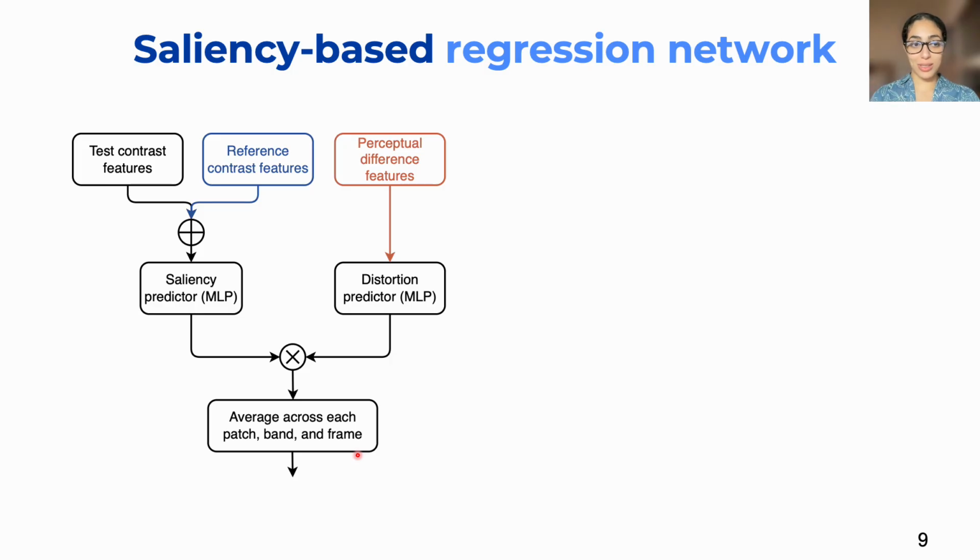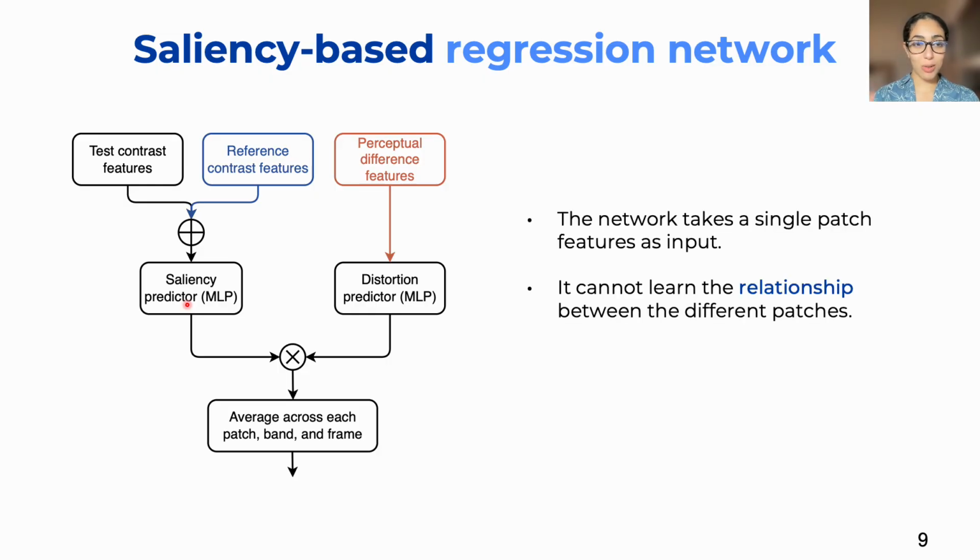It should be noted though that our saliency predictor is not explicitly trained on salient ground truth data. What we're doing is training both our distortion predictor and our saliency predictor on quality datasets, and we want our saliency predictor to learn this salient information implicitly. However, one big issue with this network is that it takes a single patch feature as an input. If you imagine that we have one salient patch, probably the patch next to it is going to be salient as well. But this kind of network cannot learn this relationship between the different patches. So that's why we also experimented with a transformer.